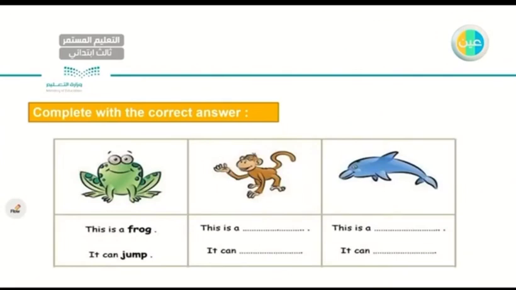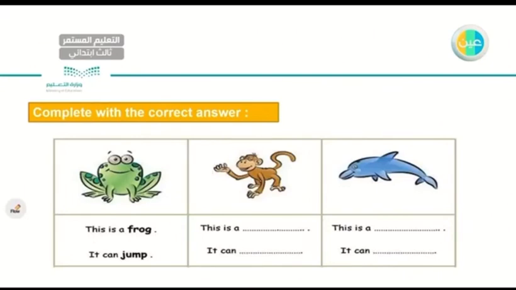Complete with the correct answer. Okay, so here I have three animals. I gave you the first one as an example. Let's read the example together. This is a frog. It can jump.